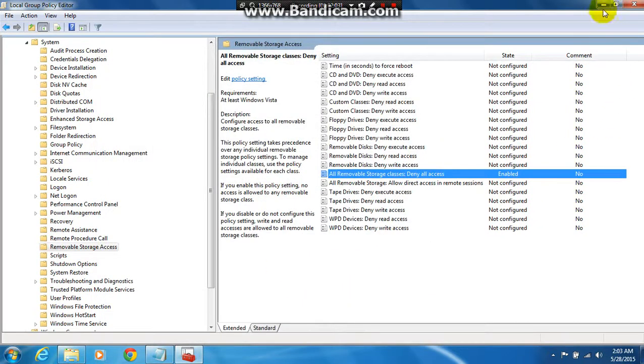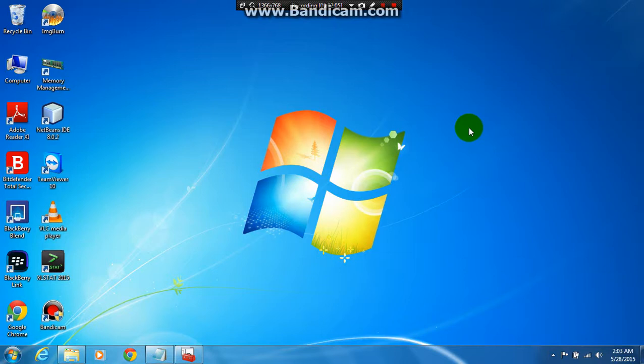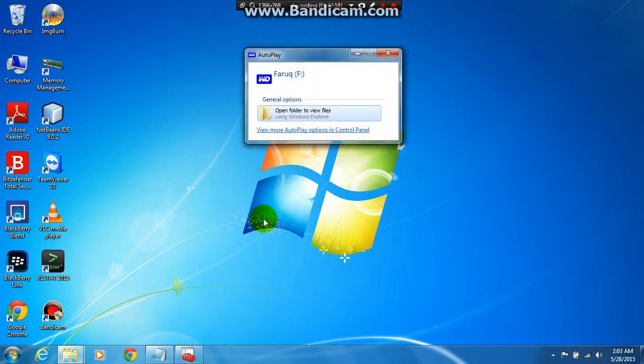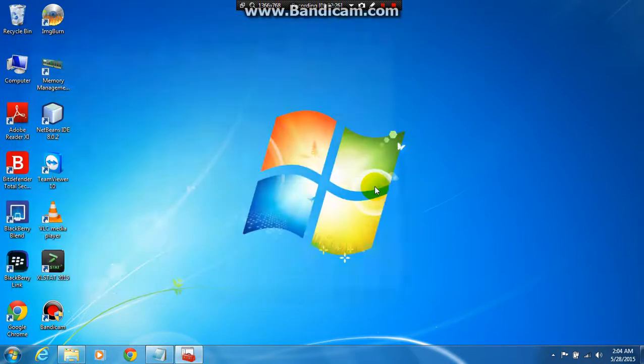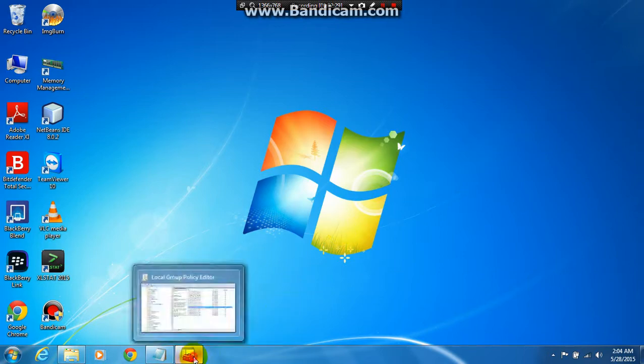Okay, now we have a hard drive, so let's see if it's working or not. Now click on open folder to view files, and tada, your access is denied. So let's go back and